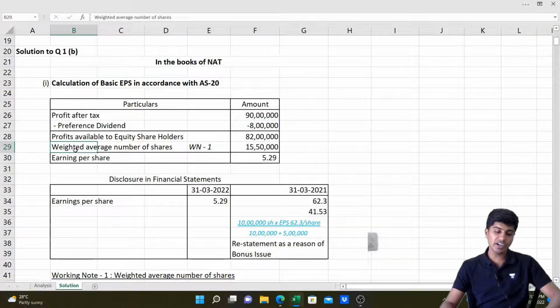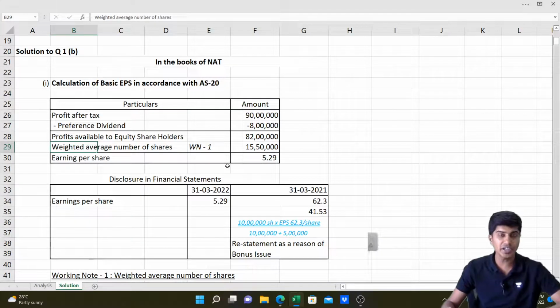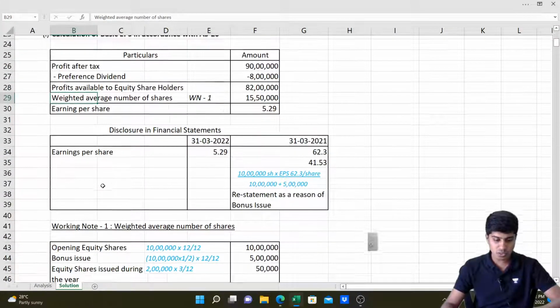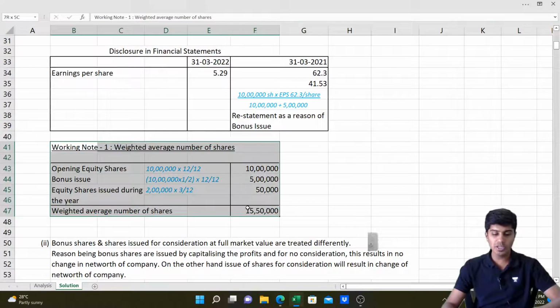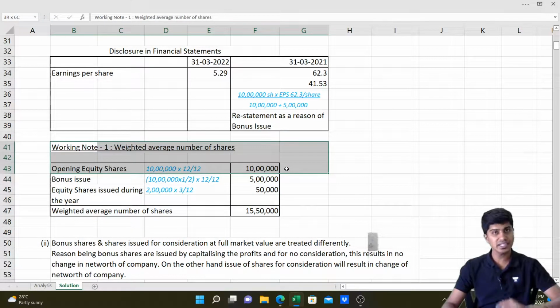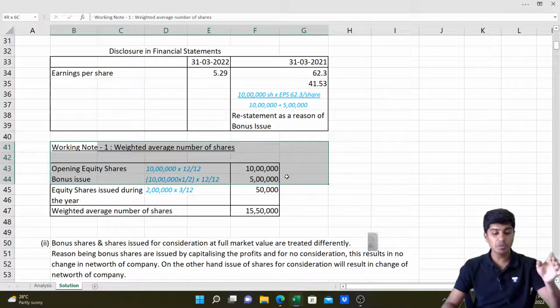Now this will be divided by weighted average number of shares. We don't know weighted average. We need to compute. That brings us to working note number 1. So opening equity shares is 10 lakh shares which are there for entire year. Then bonus issue 10 lakh into 1 by 2 because 1 bonus share for 2 shares. So 5 lakh, this also is computed for entire year.